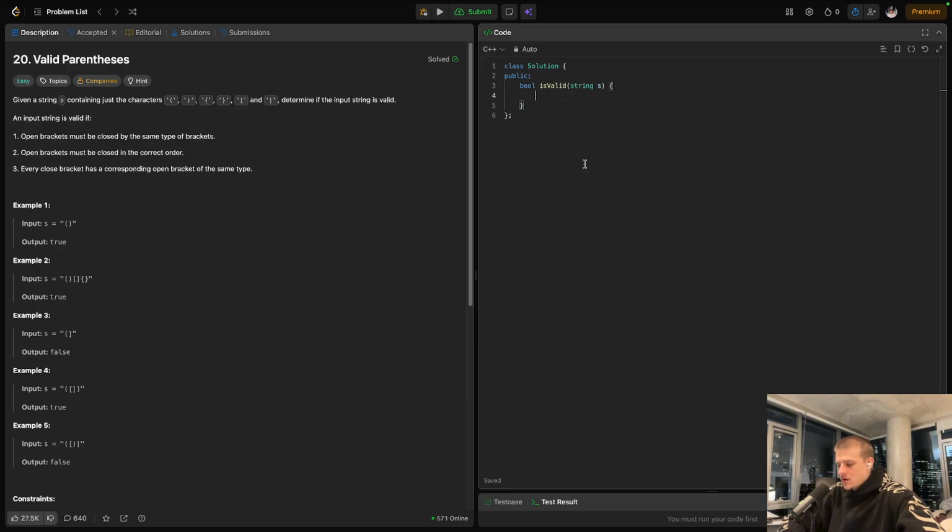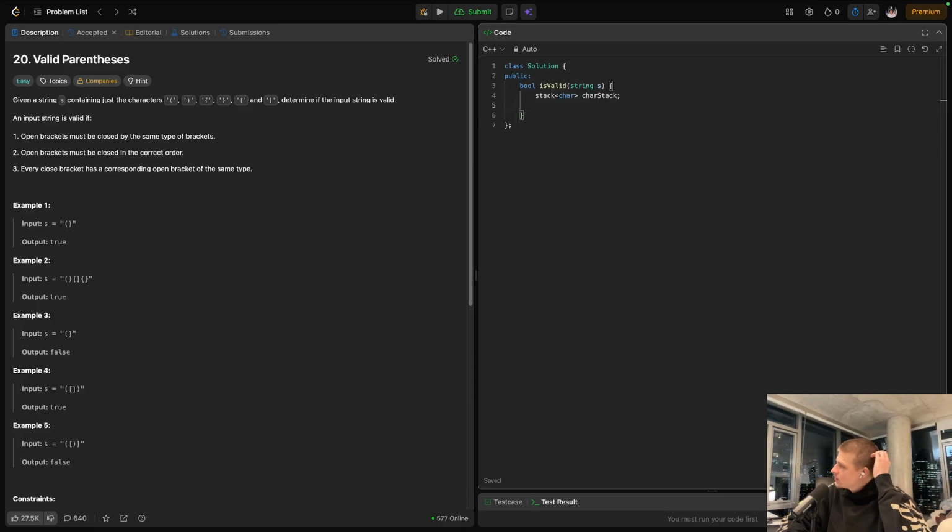So the first thing that we want is that stack. So in C++, it's just a stack. A stack is literally just called stack. The type will be char, and then we'll just call this char stack. And that'll be empty at first.